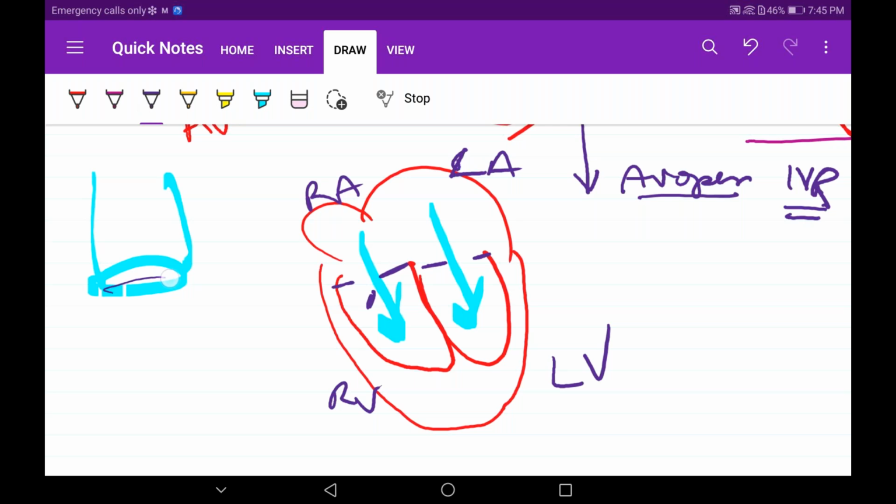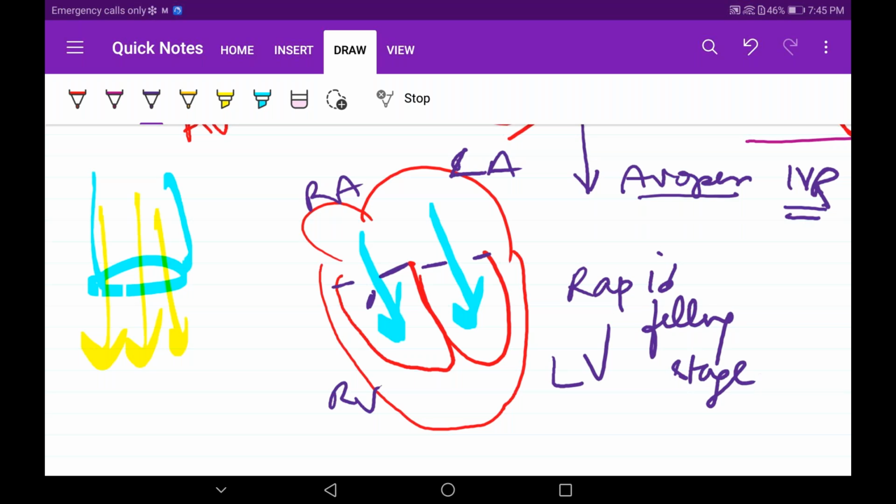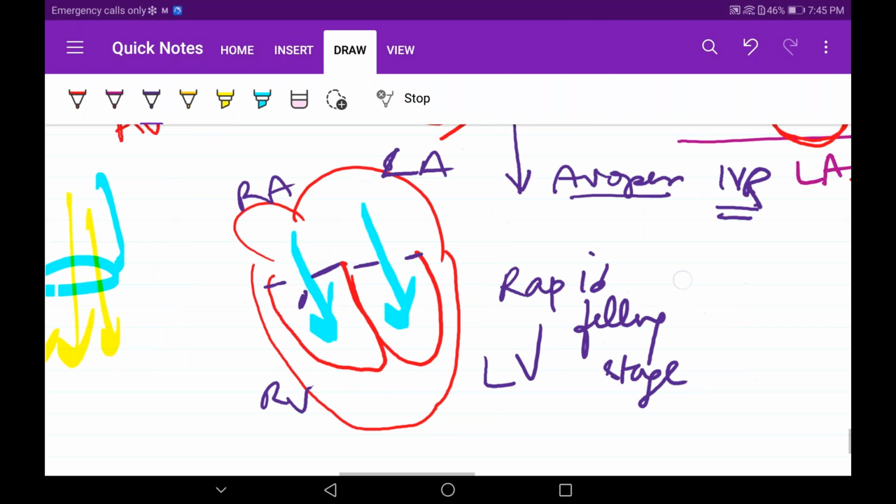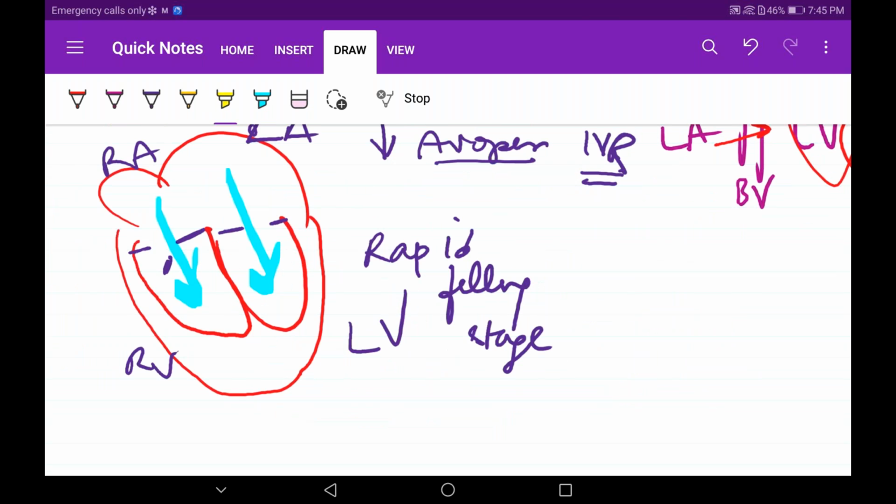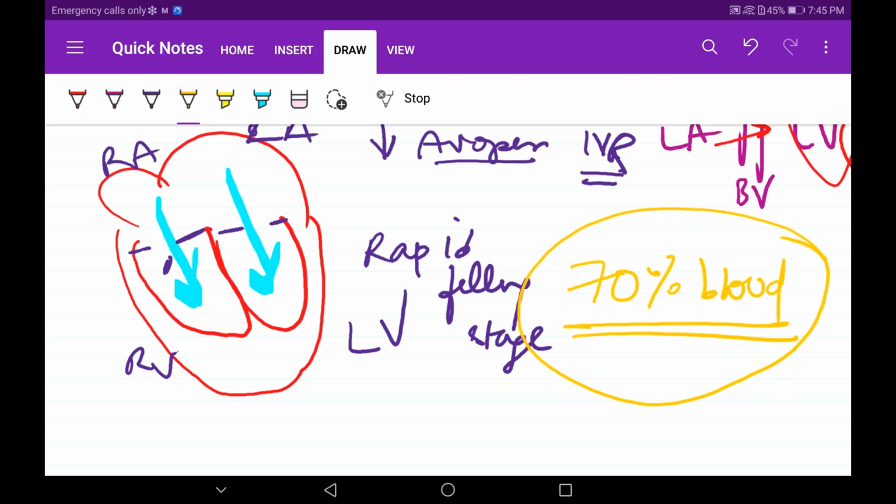Think of a water pipe that I'm blocking with something. What will happen when I initially remove it? With full pressure the water will come outside, right? So what name are we giving this stage? Rapid filling stage. Remember, the most important point in this stage is that 70% of blood enters the ventricles in this phase only.